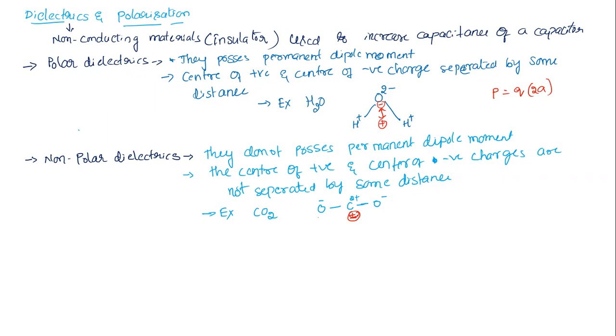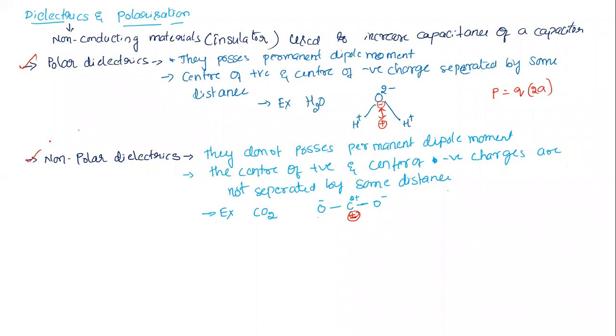So this is the example. Hydrogen H2 molecule, oxygen molecule, these are examples of non-polar dielectrics. So this is about the types of dielectric, polar and non-polar.